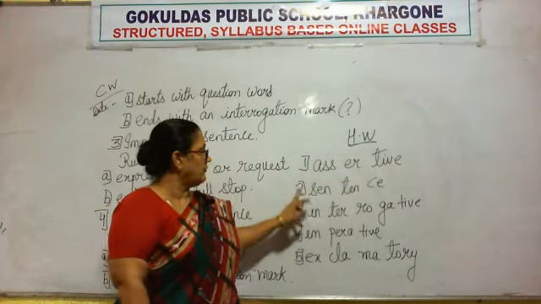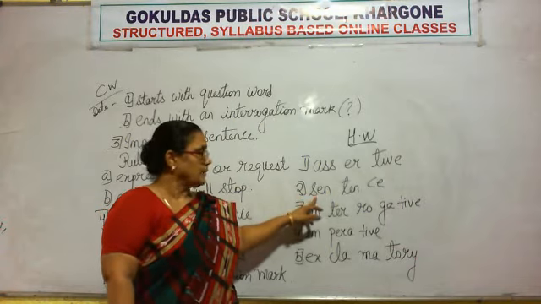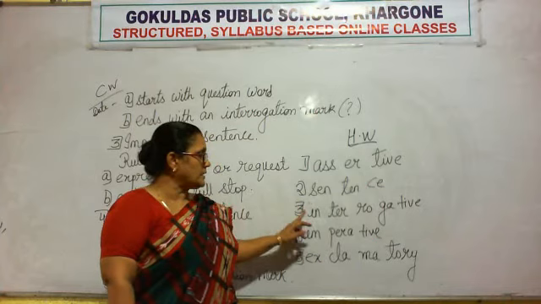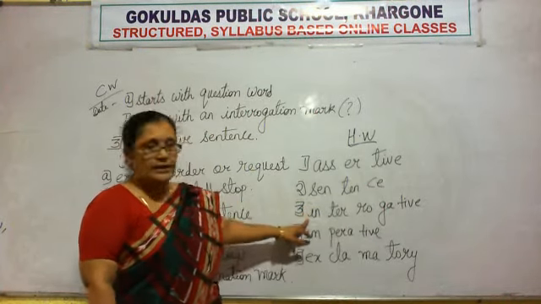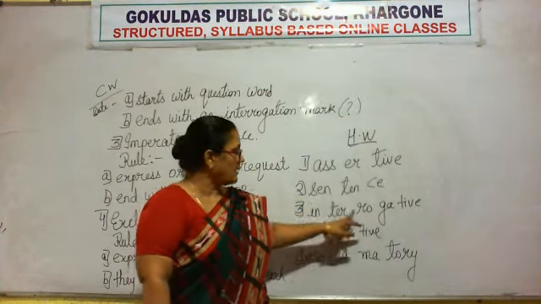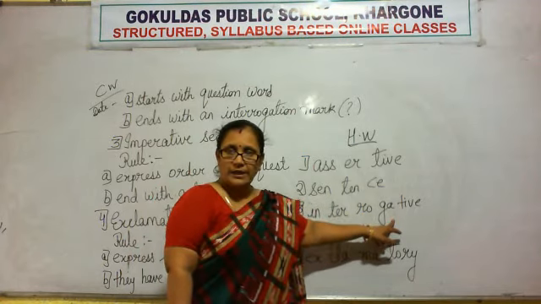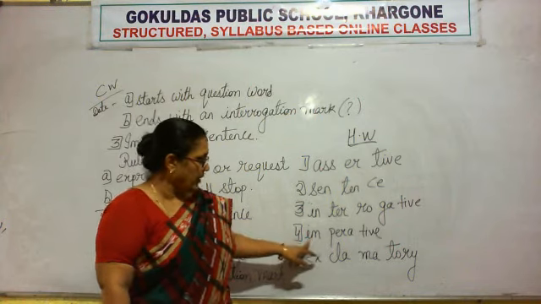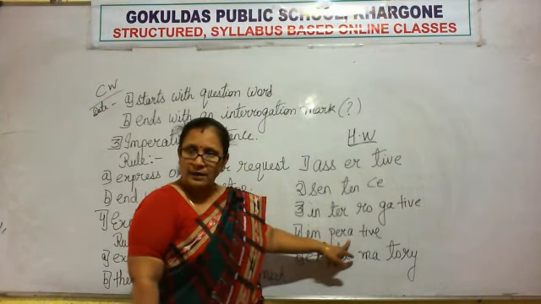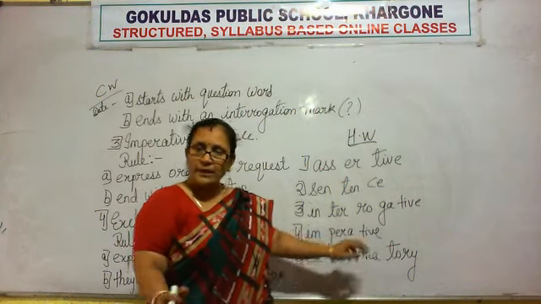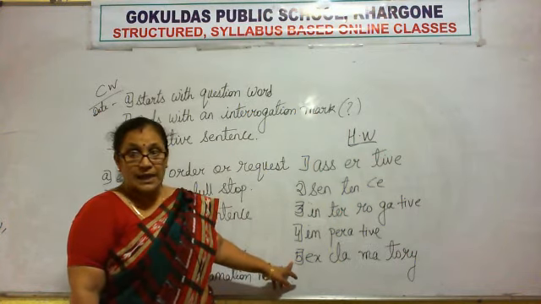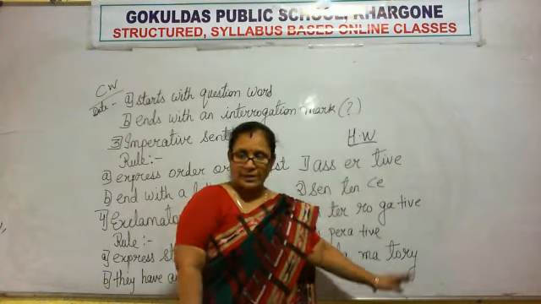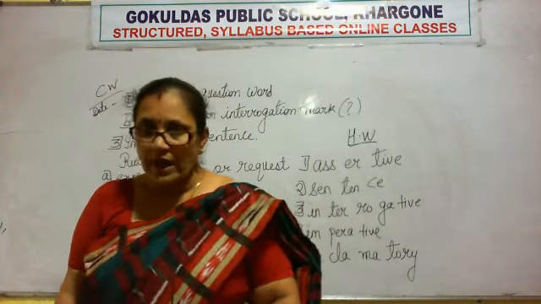A-S-S-E-R-T-I-V-E. Assertive. Next is sentence. S-E-N-T-E-N-C-E. The third spelling is interrogative. I-N-T-E-R. Ter. R-O. Ro. G-A. Gate. T-I-V-E. Next, imperative. I-M-P-E-R-A. Imperative. T-I-V-E. The last one is exclamatory. E-X-C-L-A-M-A-T-O-R-Y.